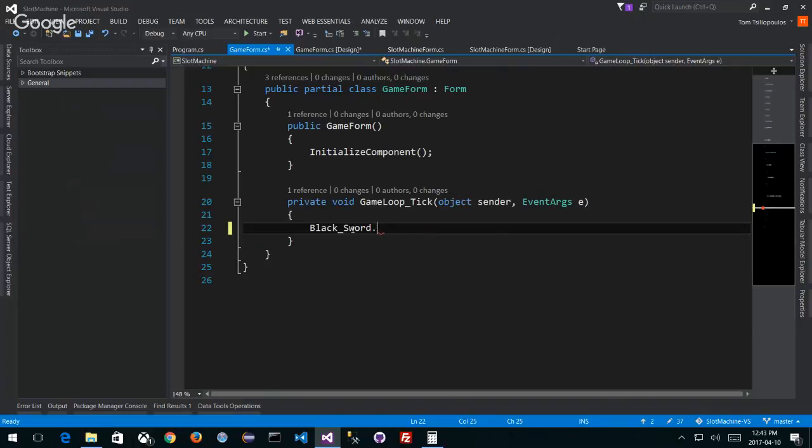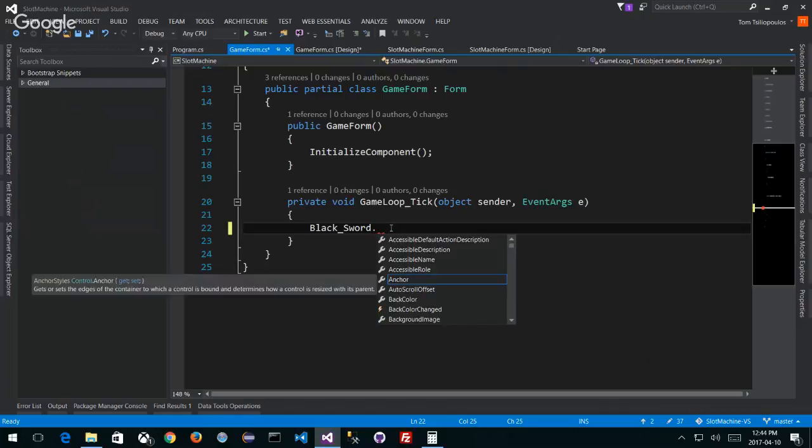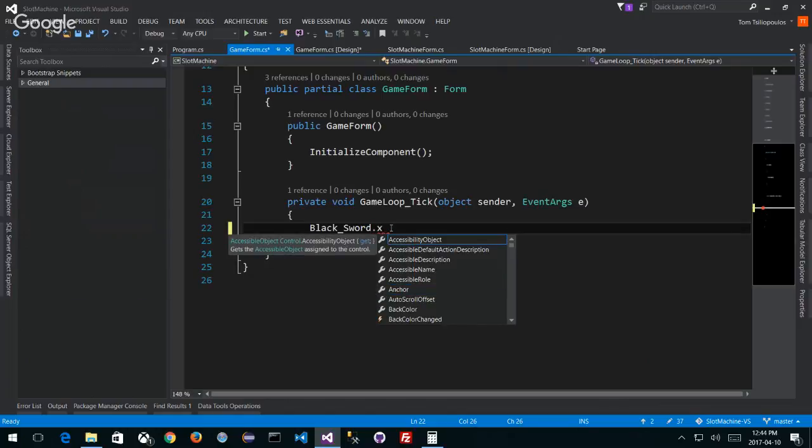I can also look at the anchor, right? And if I want to see what it is, it's a property, right? That gets or sets the edges of the container to which a control is bound and determines how a control is resized with its parent. So that's not really what I wanted anyway, right? Anchor, right? Too bad there wasn't a pivot. That would be nice. But typically, if I want to move X, if I say black sword dot